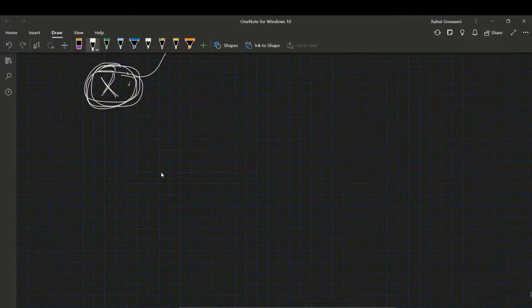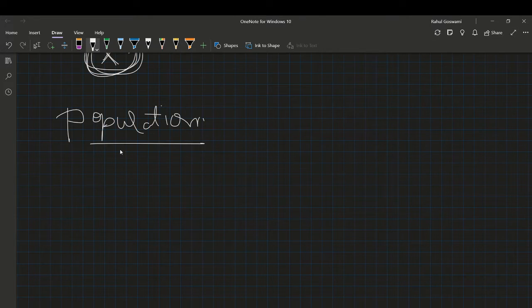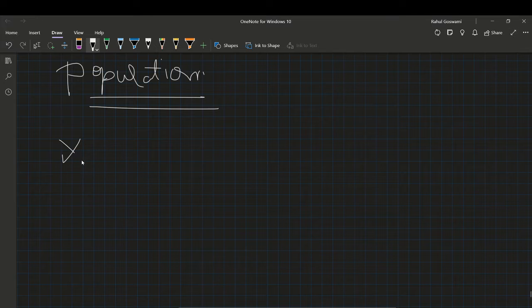Now let me explain what a population is. The population and the random variable are related to each other in some way. For an experiment, a random variable can have any outcomes. Suppose I roll a dice. The outcome can be 1, 2, 3, 4, 5, 6.